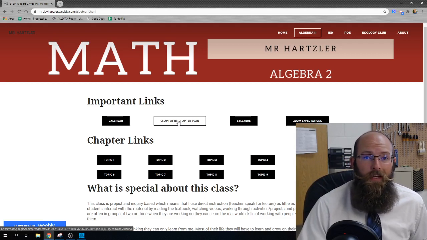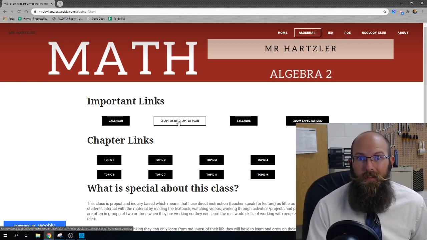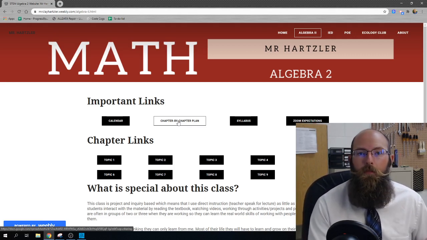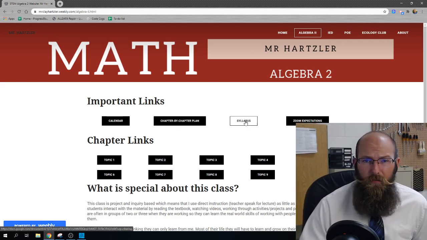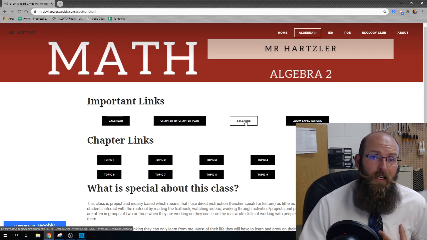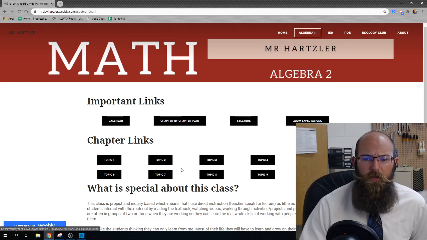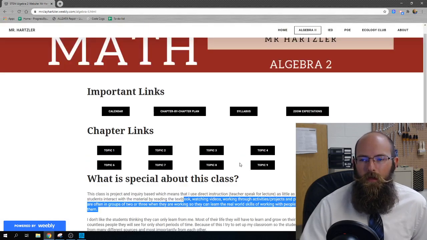Chapter by chapter plan, that is kind of my template for all the years, and sometimes I get lazy. So I think right now I just have chapter 1, and then like chapter 4 is when I started working on that again. But in general, that'll tell you where things are all at. Syllabus is on here, very important for all of you to check that out. Make sure you understand what my expectations are for you. And then Zoom expectations, because 2020, that's this year, that's going to be a crazy year. And then you can get to all the chapters from here too. And what is special about this class, there you go.